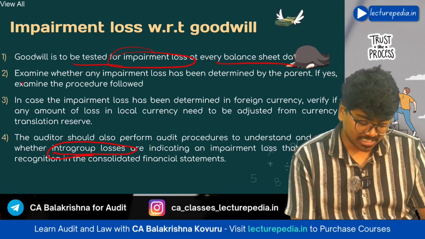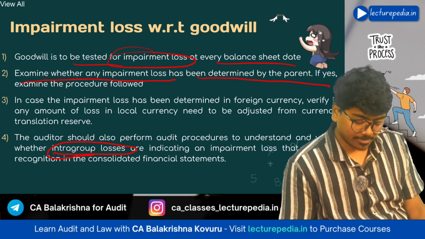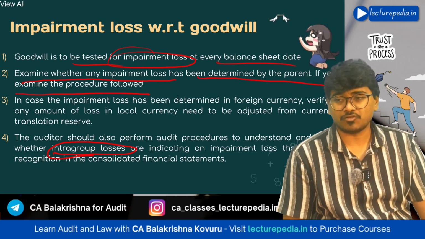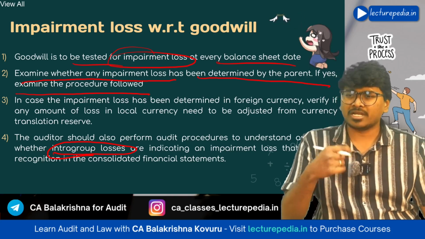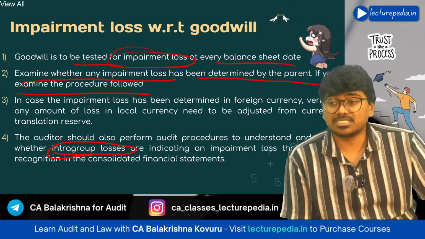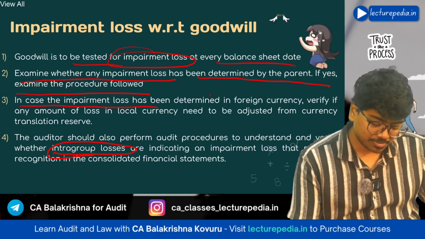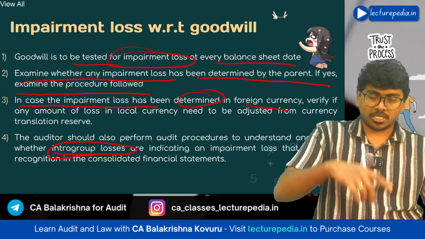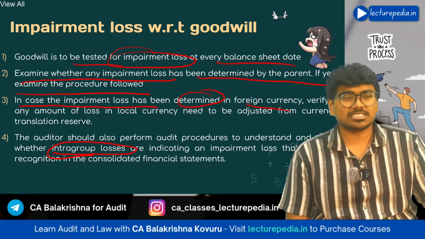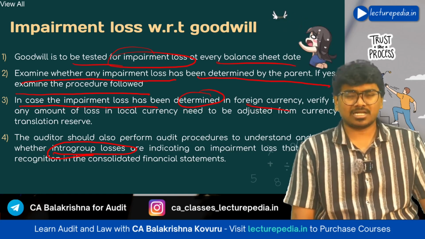Next, examine whether any impairment loss has been determined by the parent. If yes, examine the procedure followed. If the parent has already determined the impairment loss, you need to see the procedure that has been followed by the parent. Next, in case the impairment loss has been determined in foreign currency, let's say impairment loss has occurred with respect to a foreign subsidiary, then you will calculate the impairment loss in foreign currency only.